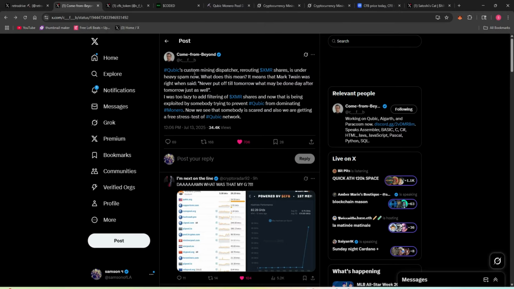What does this mean? It means that Mark Twain was right when he said, "Never put off till tomorrow what may be done day after tomorrow just as well." It sounded weird grammatically. I was too lazy to add filtering of XMR shares, and now that is being exploited by somebody trying to prevent Qubic from dominating Monero. Now we see that somebody is scared, and also we are getting a free stress test of the Qubic network.